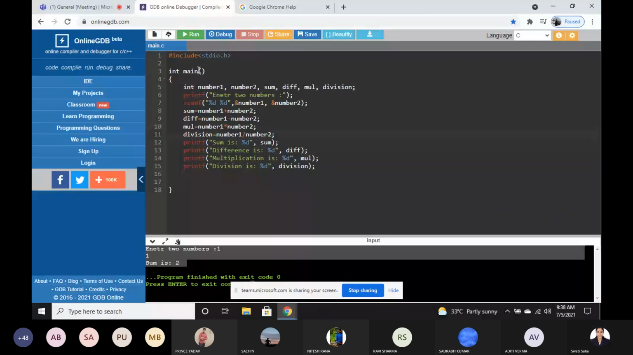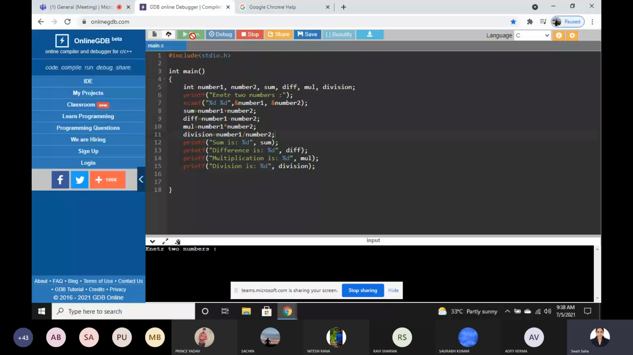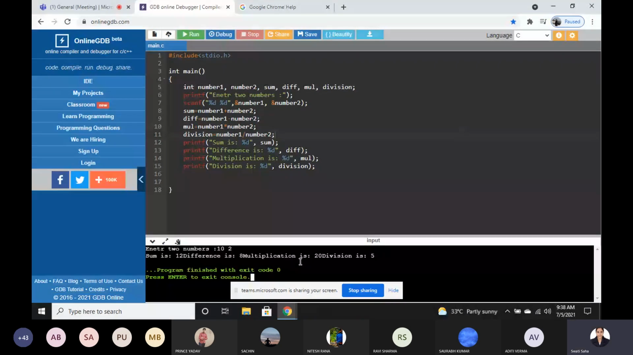Now run. Enter two numbers. Okay, so we can give, for example, 10 space 2. See, sum is 12. Difference is 8. Multiplication is 20 and the division is 5. Now, as I told you, here we did not add the new line, so you can add a new line here.